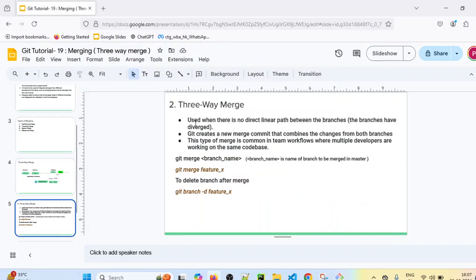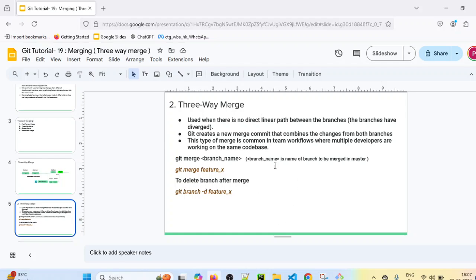So a 3-way merge is used when there is no direct linear path between the branches. There are some branches that have diverged, and Git will create a new merge commit that combines the changes from both the branches. This type of merge is common in team workflows where multiple developers are working on the same code base. And what is the command? git merge branch name.